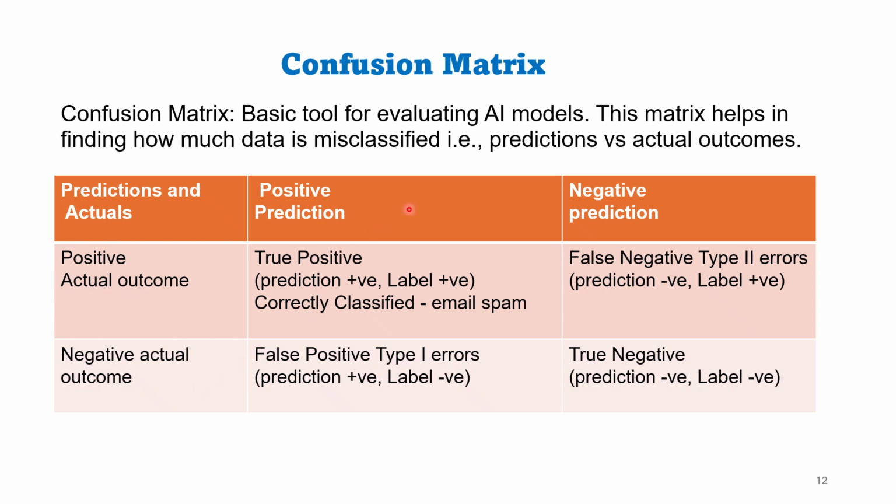We can take positive predictions and negative predictions in rows and positive actual outcomes and negative actual outcomes in columns, or vice versa.